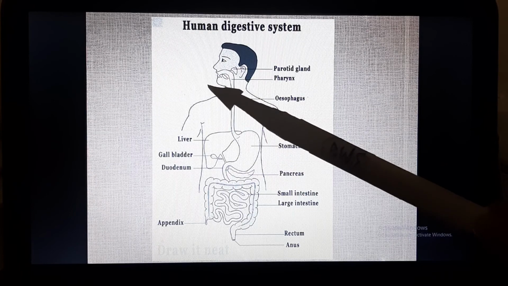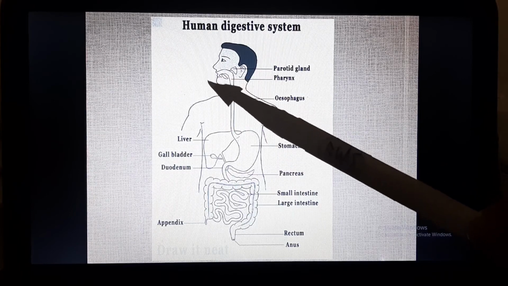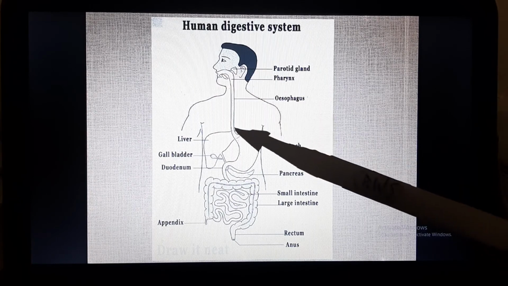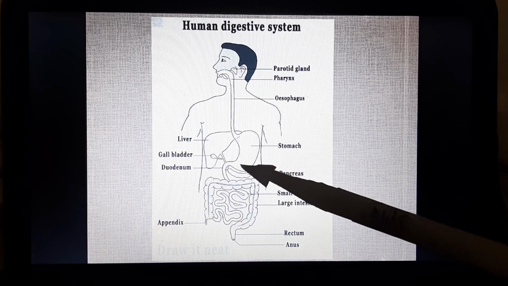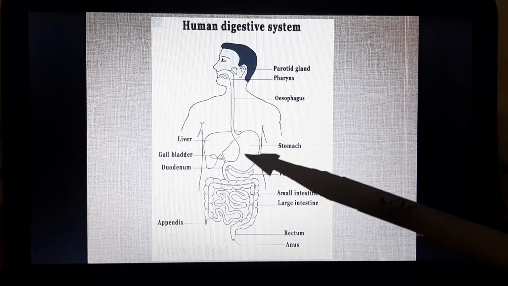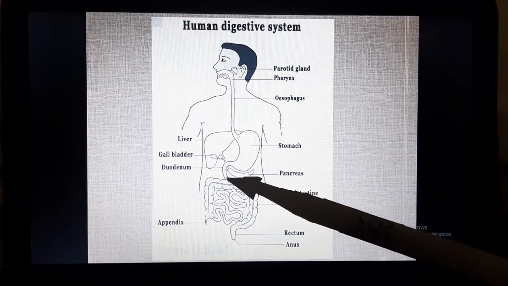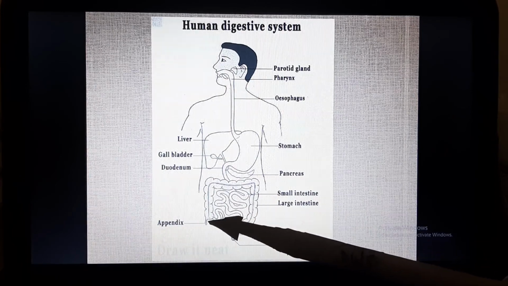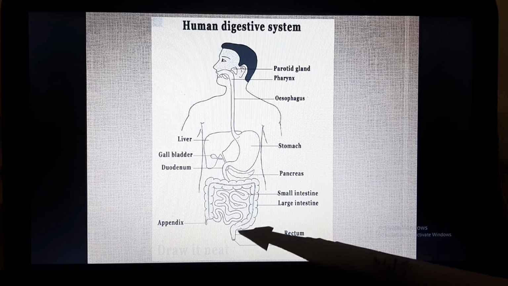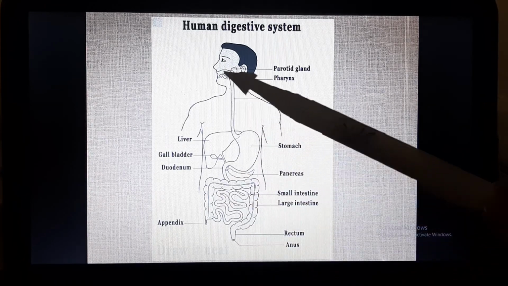Here we can see this is the mouth, and here ingestion of food takes place. Now this is the esophagus, also called the food pipe. The food pipe leads to the part of the alimentary canal called the stomach, and this stomach is the widest part of the alimentary canal. The stomach merges into the small intestine. The small intestine leads into the large intestine, rectum, and then anus. So this is the whole alimentary canal.